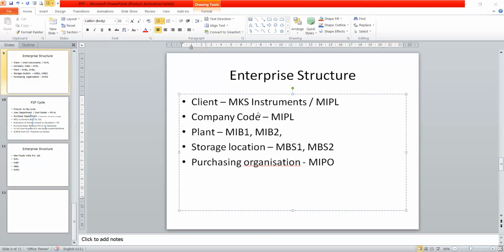Manufacturing, production, repair, sales. Then storage location.